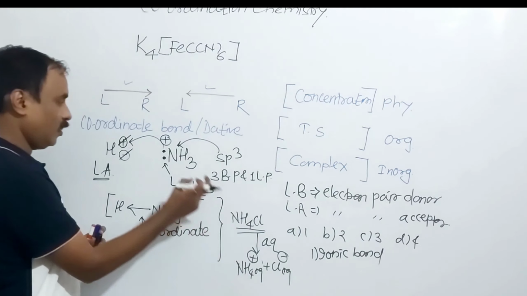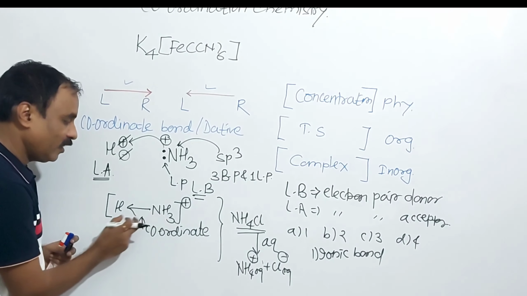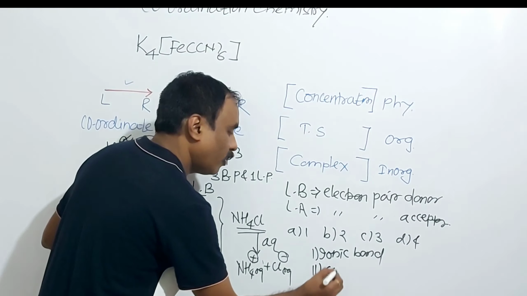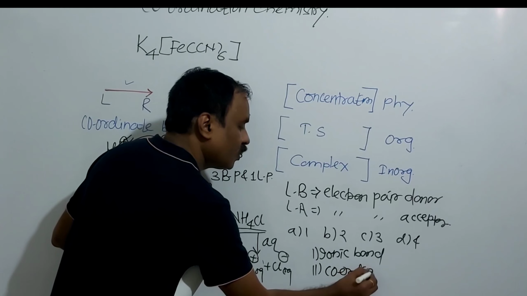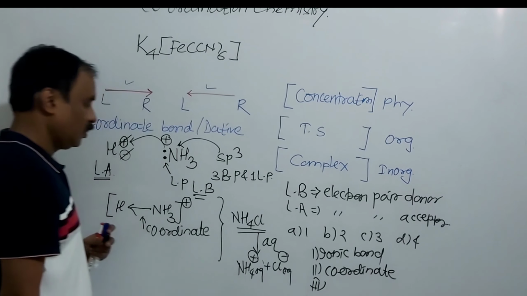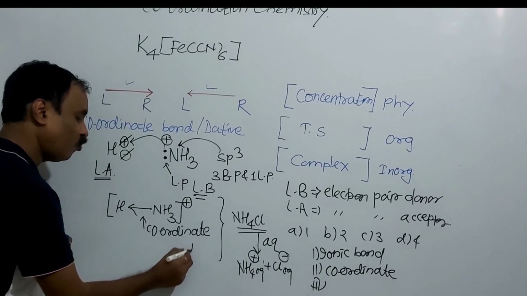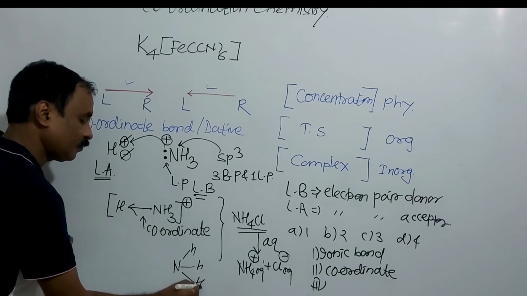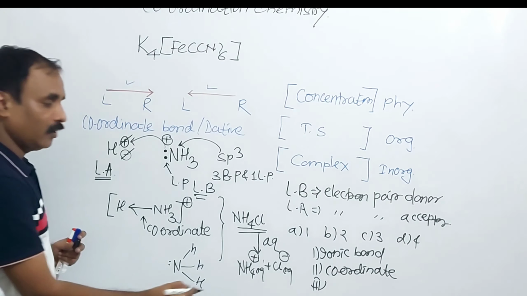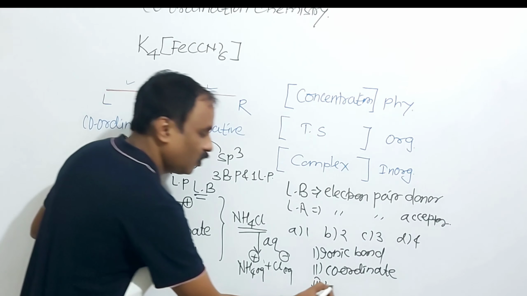Just now we have seen about NH4+, that is, this one. In between ammonia and this hydrogen there is a coordinate bond, and the second bond is what? Coordinate. The second bond is coordinate. And what about the third? Take only ammonia. Here the structure of ammonia is like this. So here covalent bond, and the third one, nitrogen-hydrogen, nitrogen-hydrogen, three covalent bonds, and the third one is covalent.